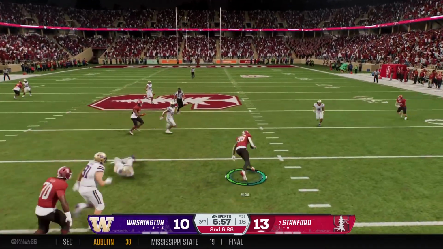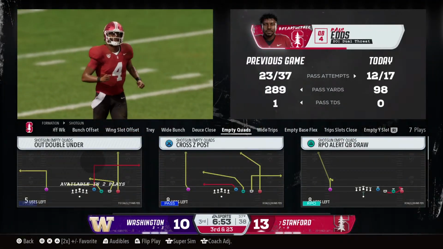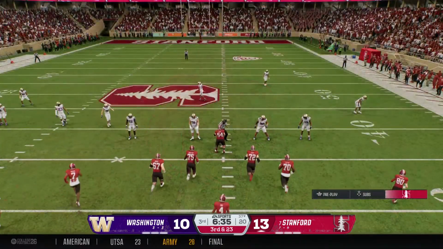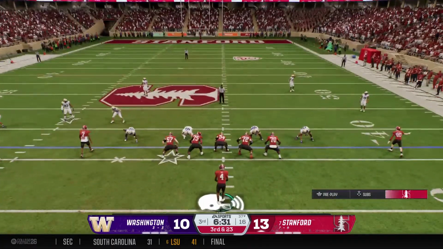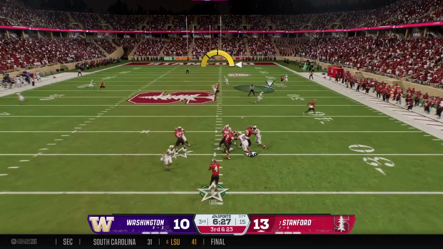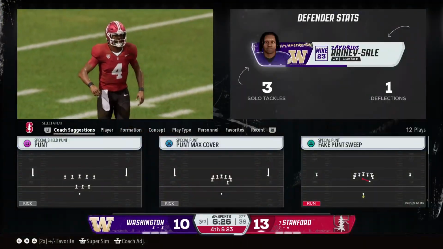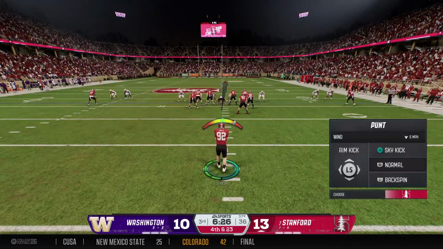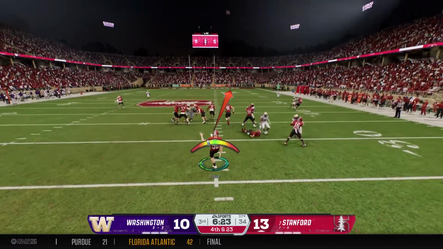It's 2nd and long. Oh, he's got some space. Really nice job creating his own space, running with attitude. He's up to the 37-yard line. 7th play of the drive coming up, but a long way to go on 3rd down. Fires to the right. And it was worth going for a chunk play, but the long pass is incomplete. The Cardinal will have to boot it away. 2nd time today they've been forced to punt.